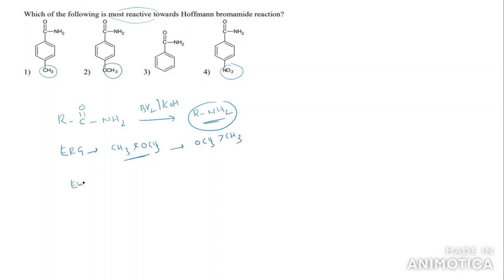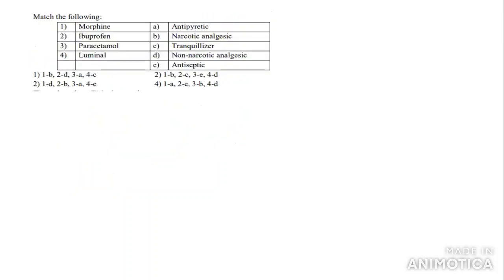And one more, we have an electron withdrawing group, that is NO2. These electron releasing groups increase the reactivity of amides. So which one is more electron releasing in nature? That is option 2, the right answer for this question.